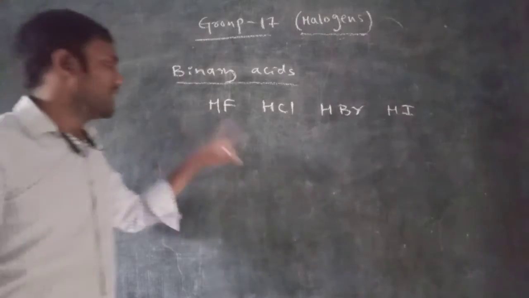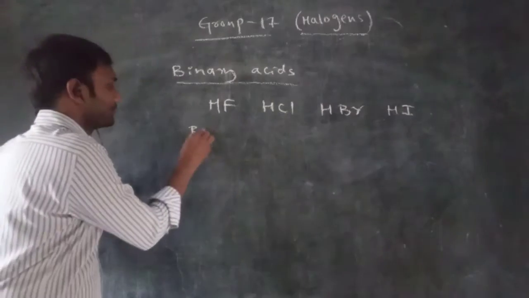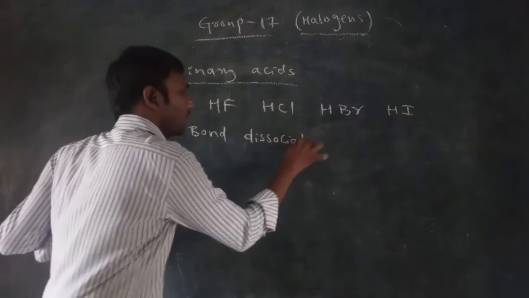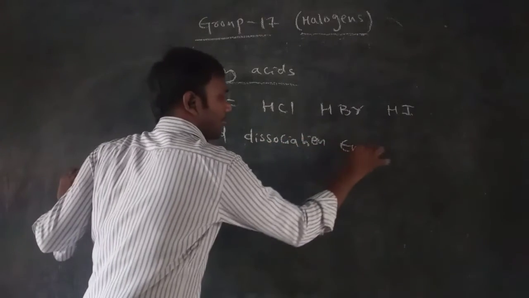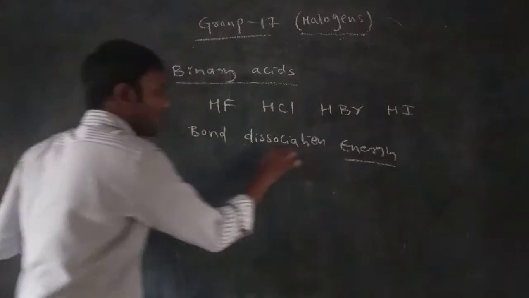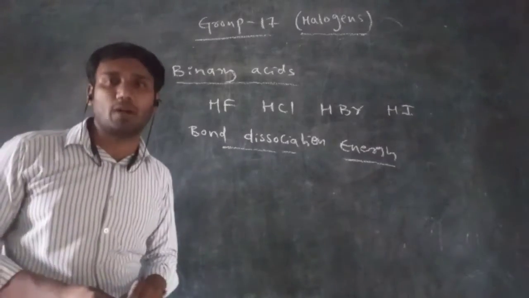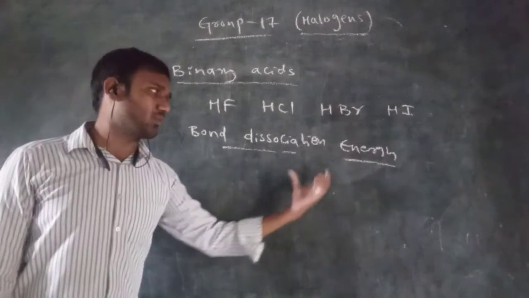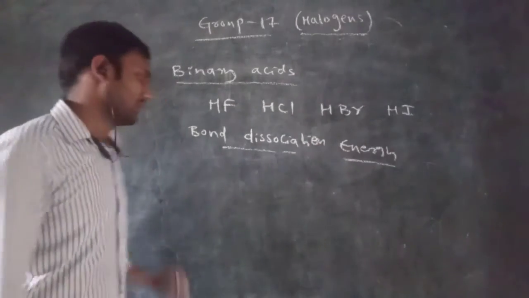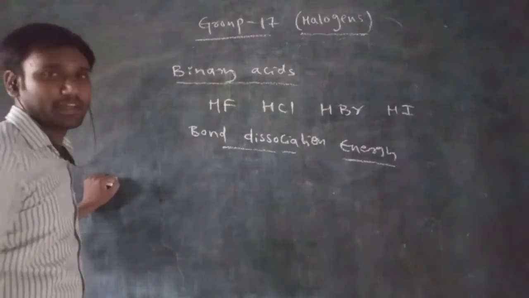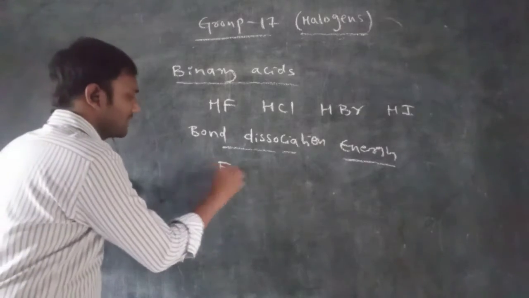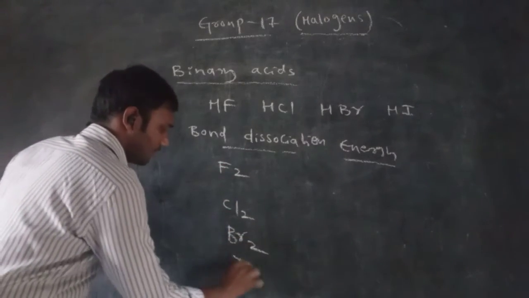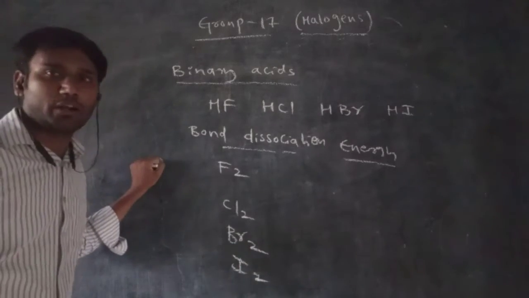Next one is bond dissociation energy. So what is bond dissociation energy? Bond dissociation energy is nothing but the amount of energy required to dissociate or break the bond. Right? So in which molecule the bond dissociation energy is more, we are going to discuss now. What molecules do we take from the 17th group of elements? Fluorine, next chlorine, next bromine, and next iodine.